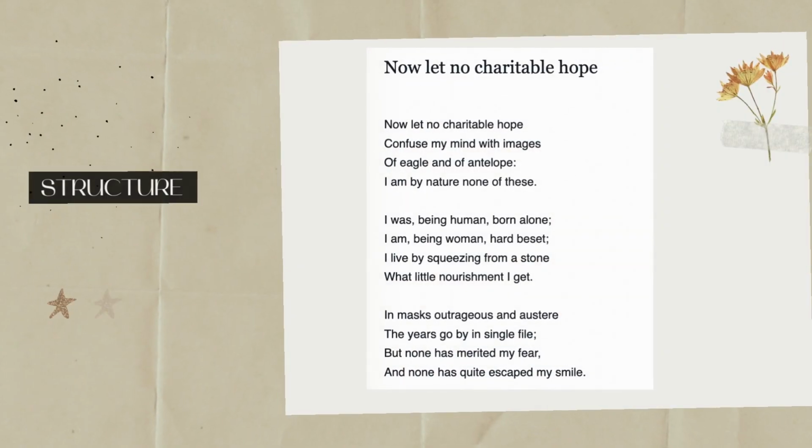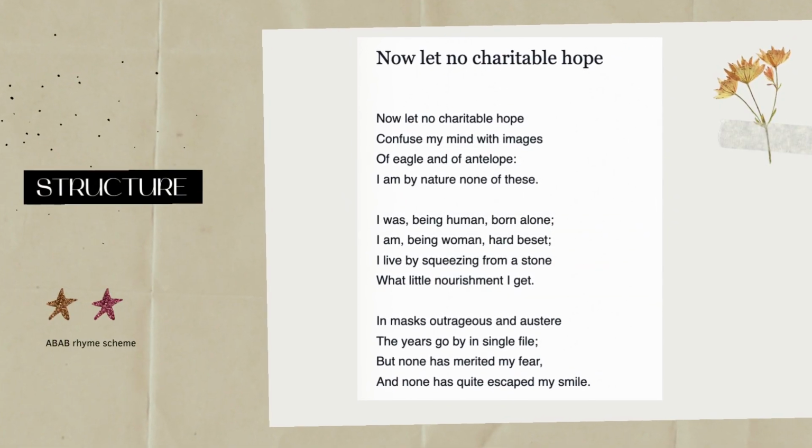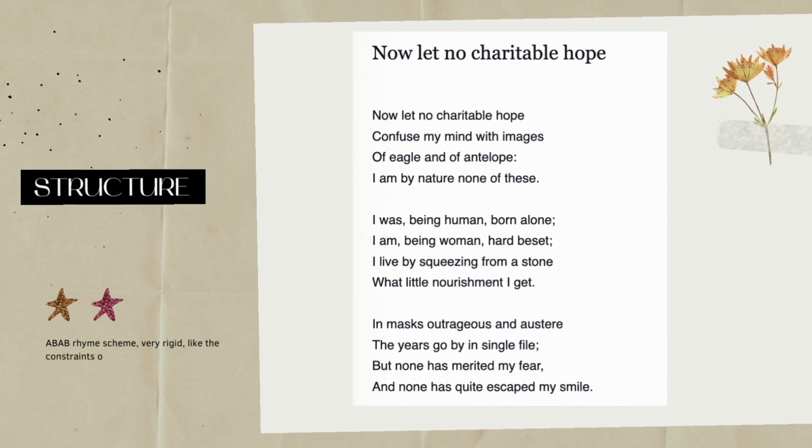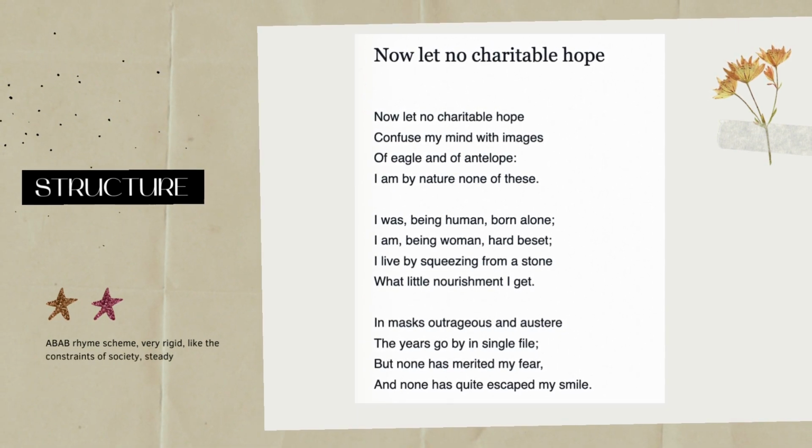A quick glance at the structure and you can just read the poem one more time. The poem has 3 stanzas, each one has 4 lines, and the rhyme scheme is a very rigid and steady A-B, which shows how limited the speaker feels. She cannot just write freely, she must follow the constraints, the norms of the time.